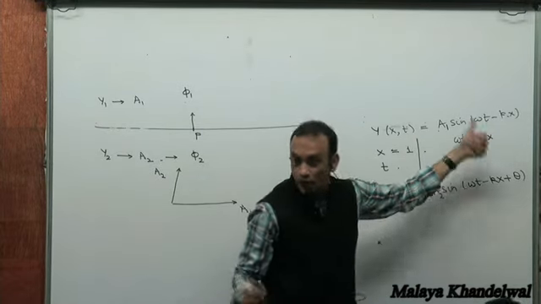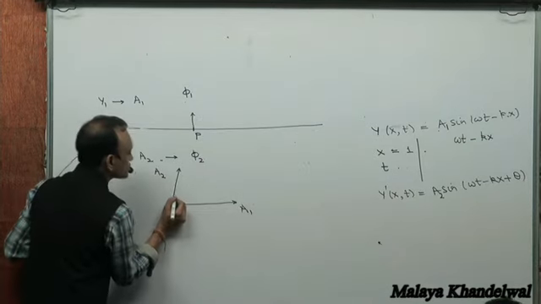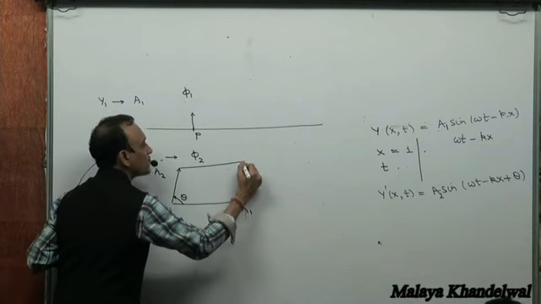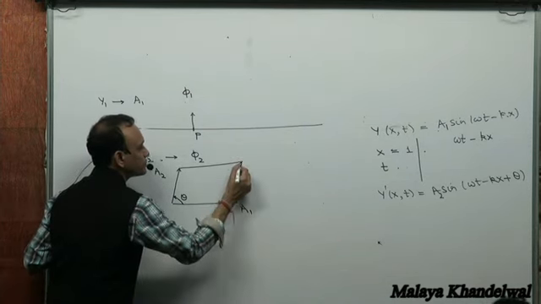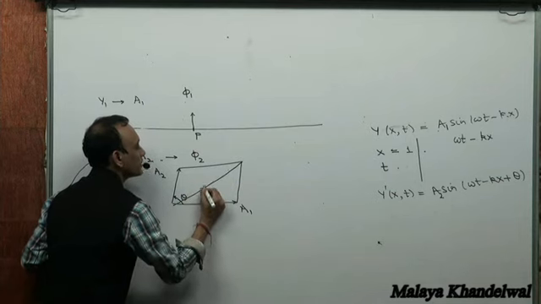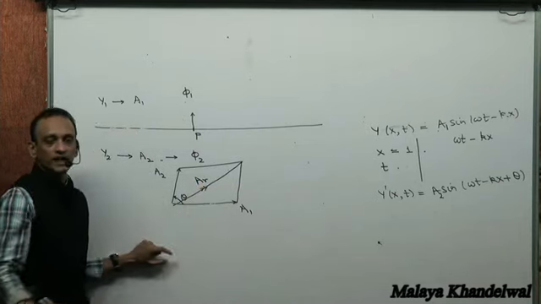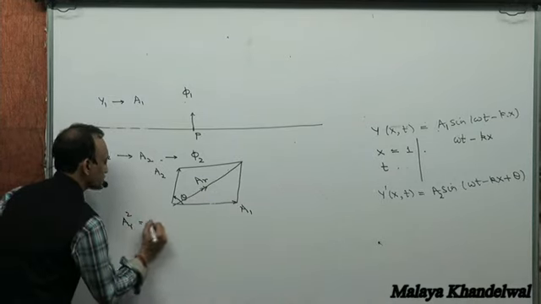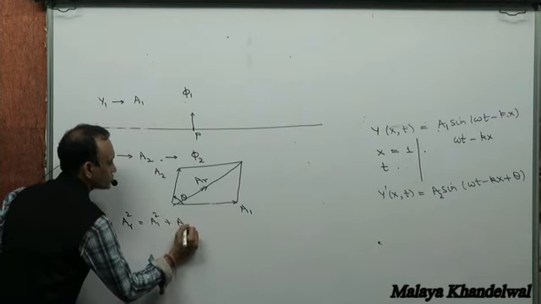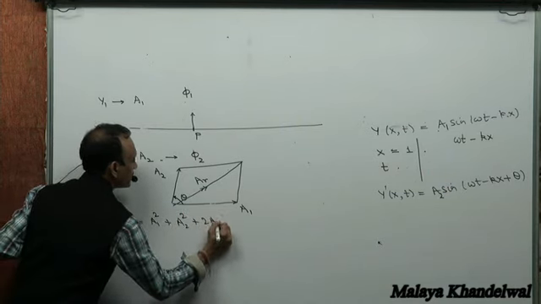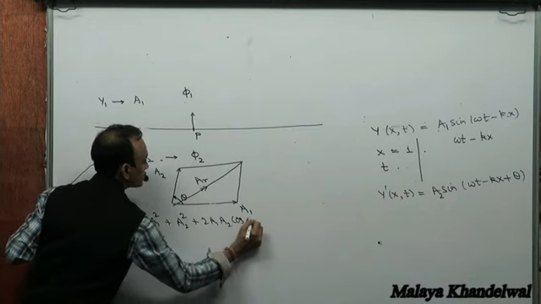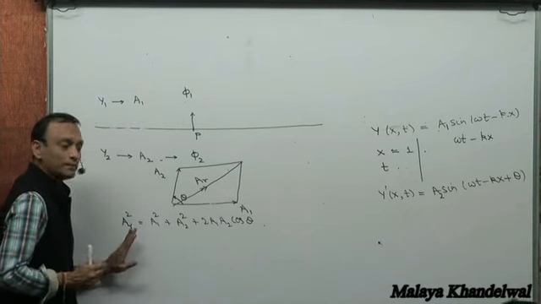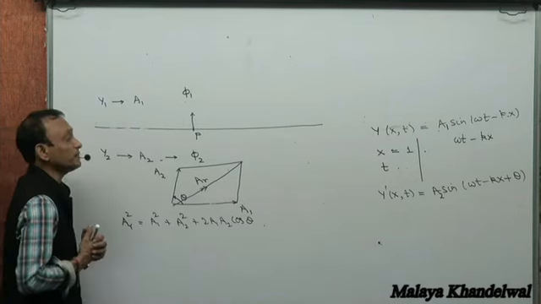Remember, I discussed this in my last class. Then the resulting amplitude at P is going to be given by this AR. And how do I obtain this? AR squared is going to be A1 squared plus A2 squared plus 2 A1 A2 cos theta. That's the resulting amplitude at P.